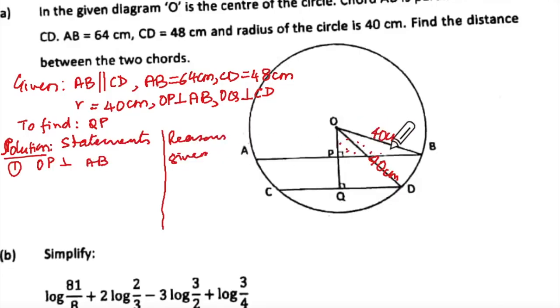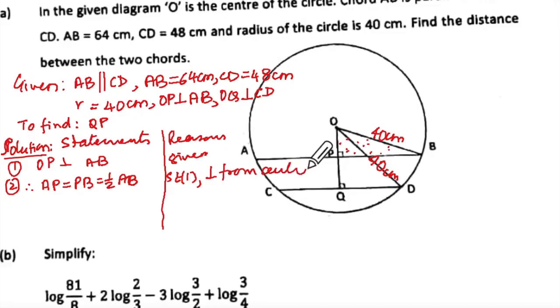And remember I need this triangle and the other triangle, correct? So I need to find out how much is PB. So PB will be half of AB. But for that I have to make use of OP perpendicular to AB. So I will say therefore AP equal to PB equal to half of AB, and the reason is statement 1, perpendicular from center bisects the chord.